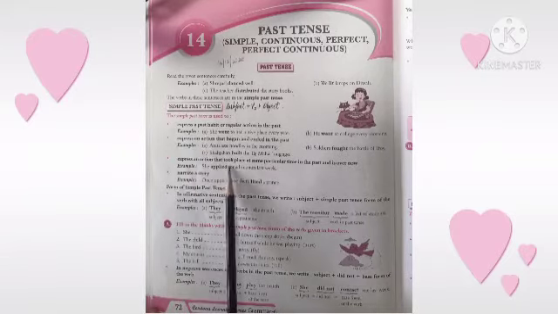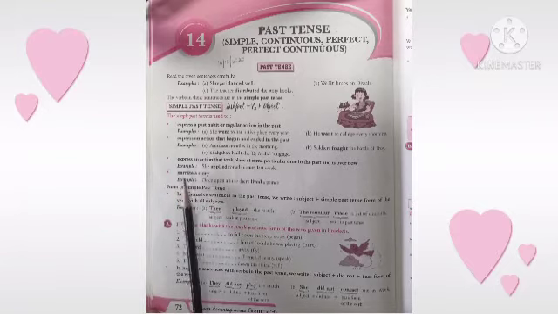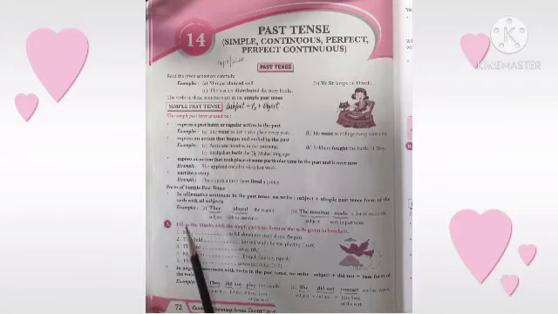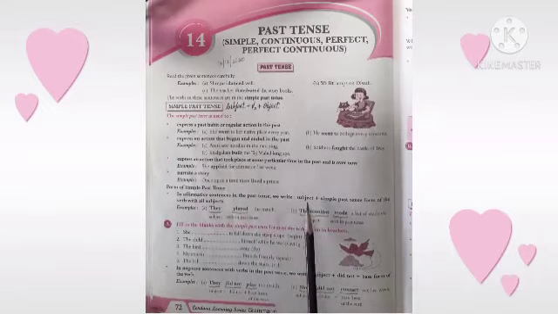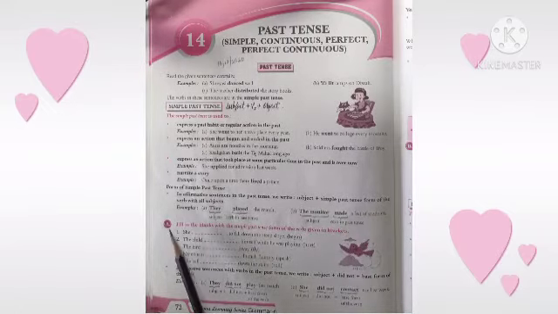Now, to express an action that took place at some particular time in the past and is over now, she applied for admission last week. And we all know that stories are always narrated in the past tense. Once upon a time, there lived a prince. Now, I have already told you the rule. In affirmative sentences in the past tense, we write subject plus simple past tense form of verb with all subjects. For example, they played the match. The monitor made a list of students.